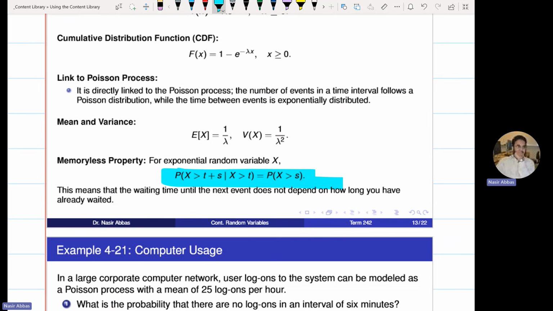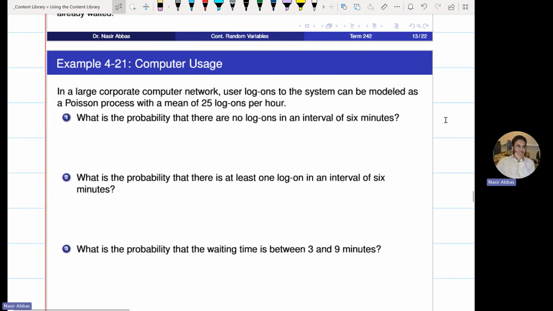In the same question, I will show you finding this probability through the definition of conditional probability without using the memoryless property, and you will get the same answer. But in the exam, do not waste your time doing it both ways. Do it with the memoryless property. Let us move on to this example.